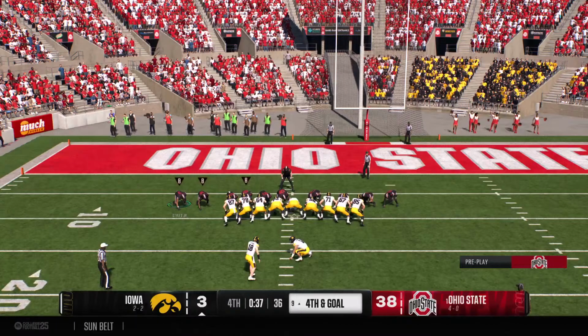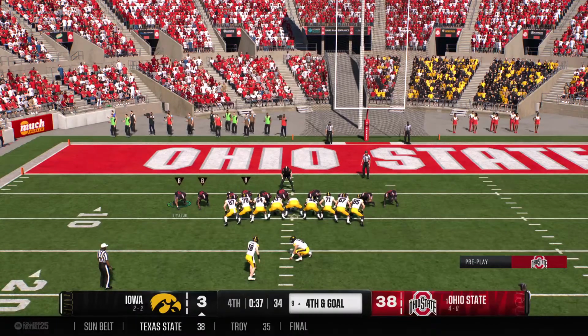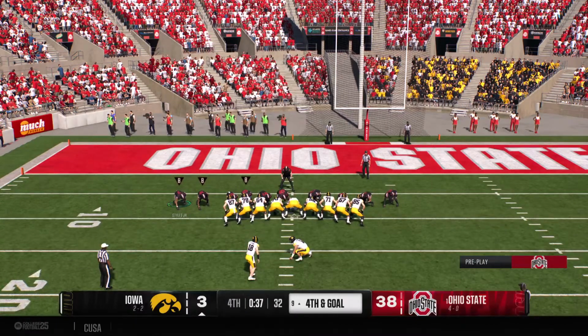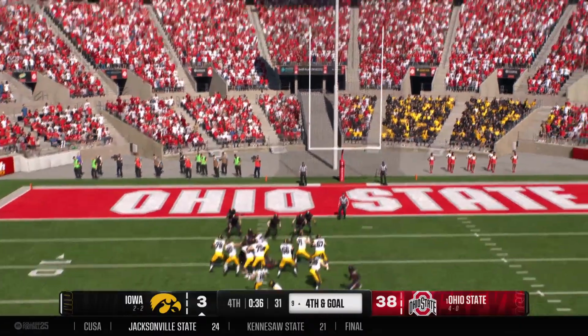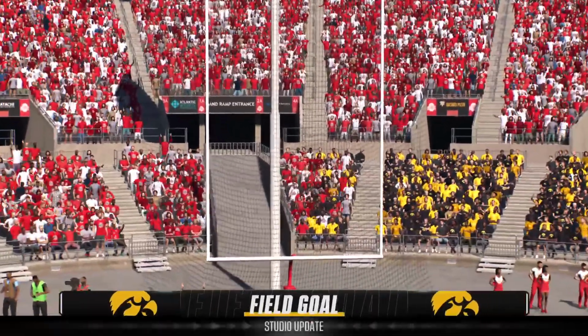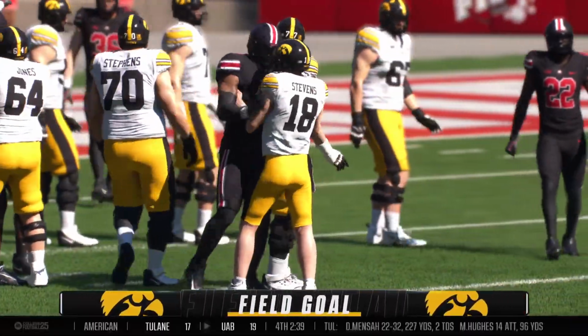Like, it is hard to put all the facets of defense together. Run defense, pass defense. They've been so good, man. Dialed in. You could tell they were ready. They were fast. They were physical. They dominated this football game.